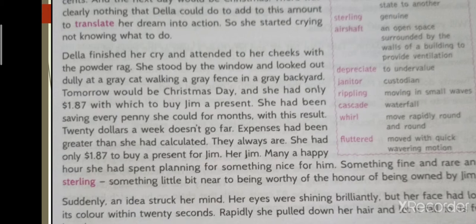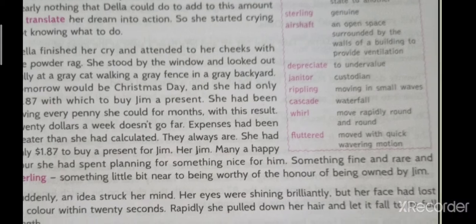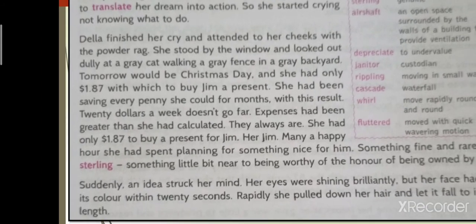Many a happy hour she had spent planning for something nice for him, something fine and rare and sterling, something a little bit near to being worthy of the honor of being owned by Jim.